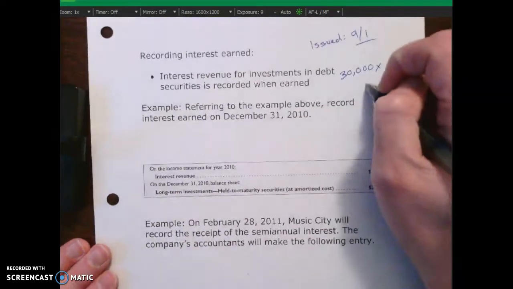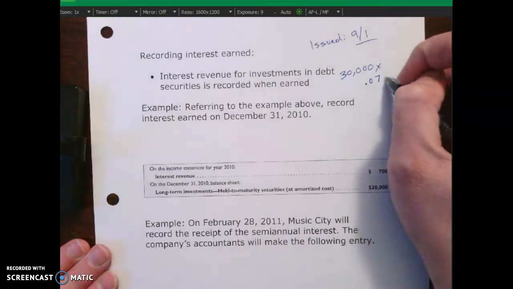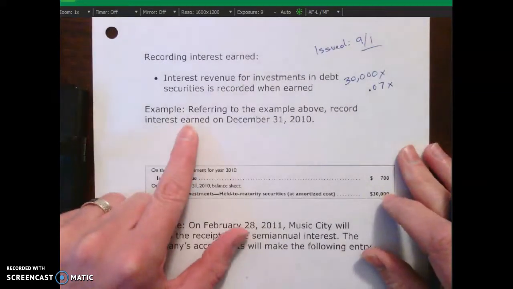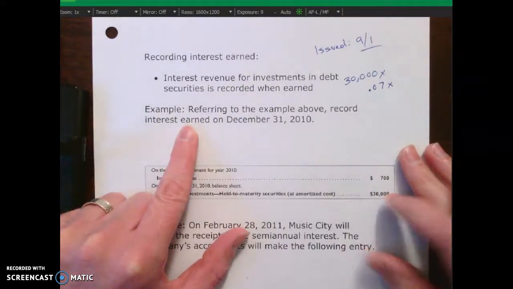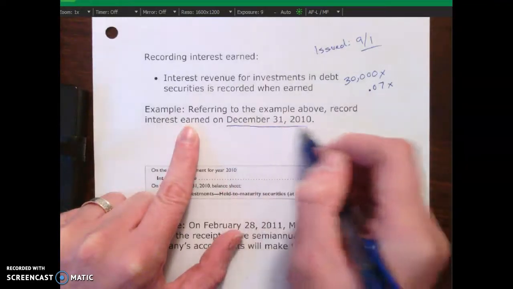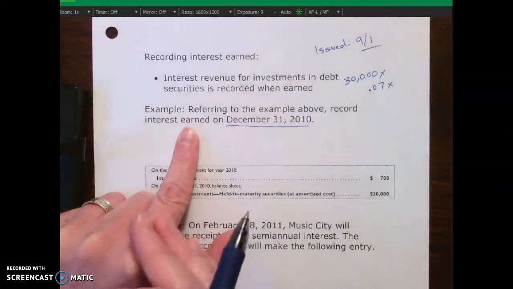Our contract rate was 7%. Now, this is going to be semi-annual, right? But I have to redo my year-end accrual to accrue interest revenue earned. So we're not going to be paid yet for this interest revenue until February of the next year.